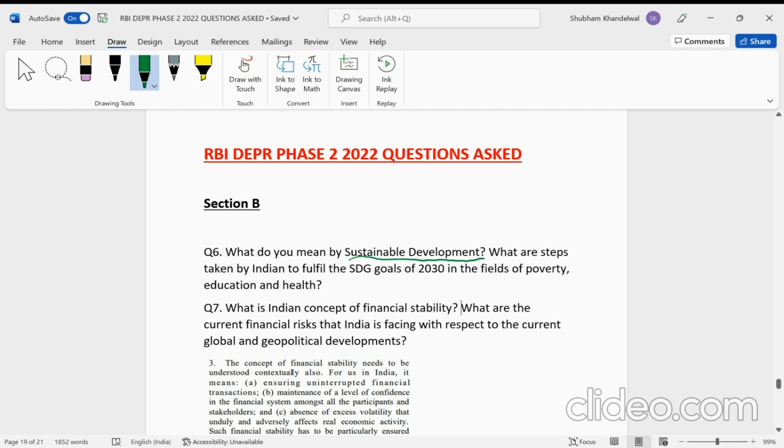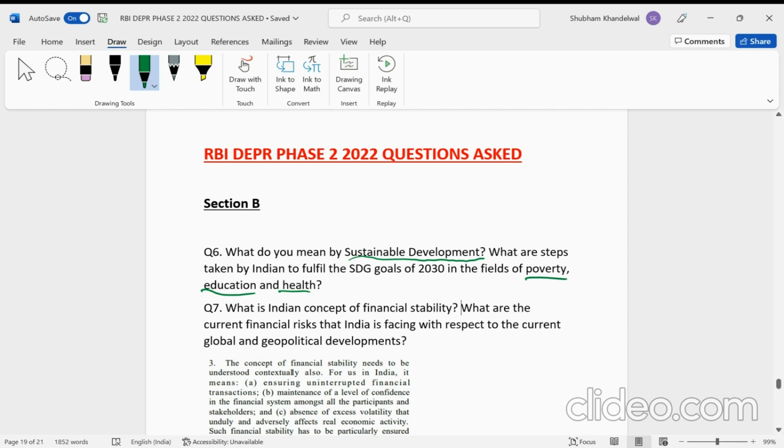So guys, I'm leaving this to you, that you can find out the steps taken by India in these three fields of poverty, education, and health. Now here, one thing that I can mention is that the impact of COVID also should be mentioned, maybe in the conclusion or towards the end of the body of the answer, because certainly COVID has posed a negative impact on our progress in terms of the sustainable development goals. So a few sentences on the impact of COVID on the steps taken by India in these fields can be mentioned.